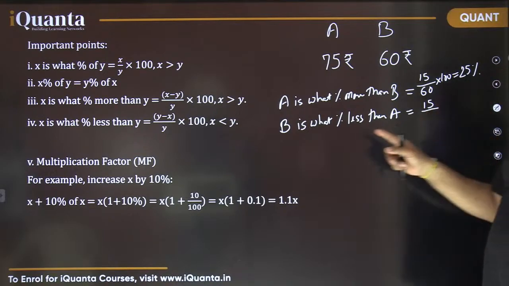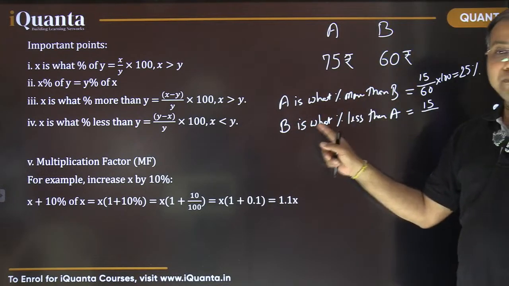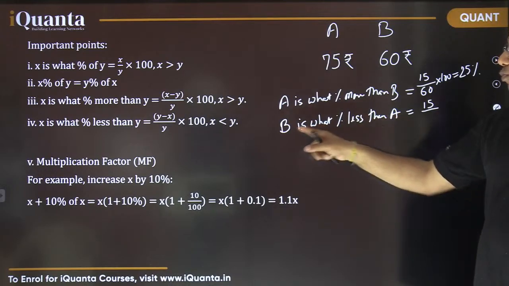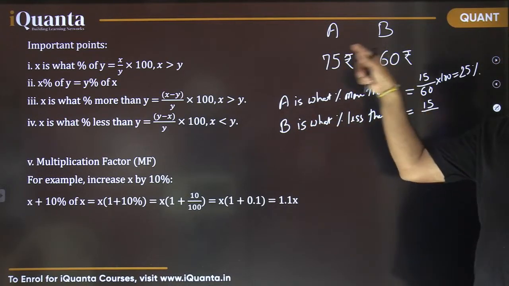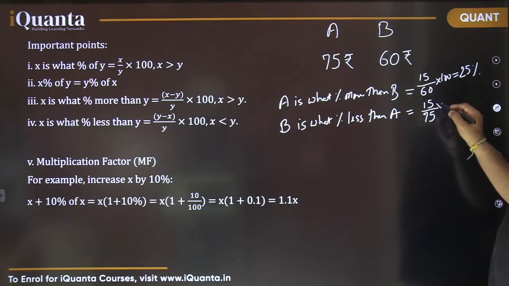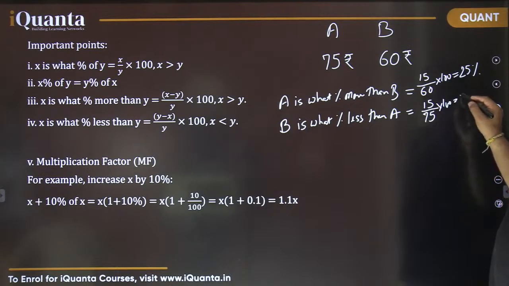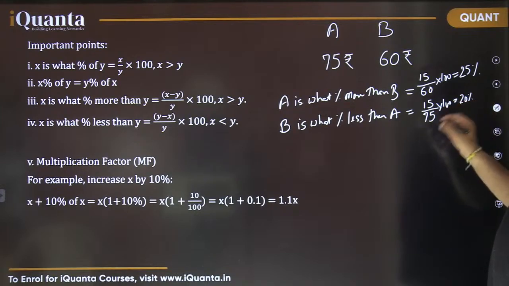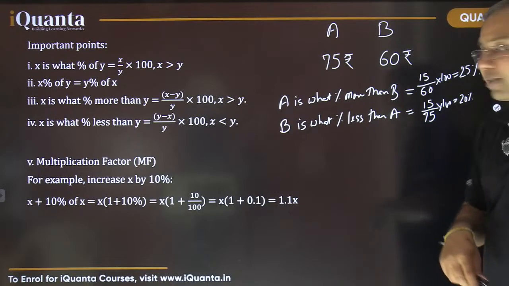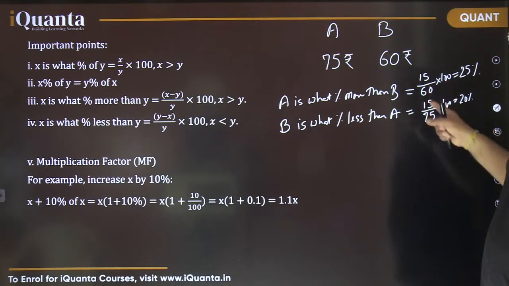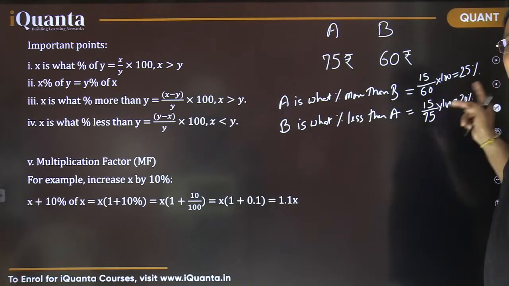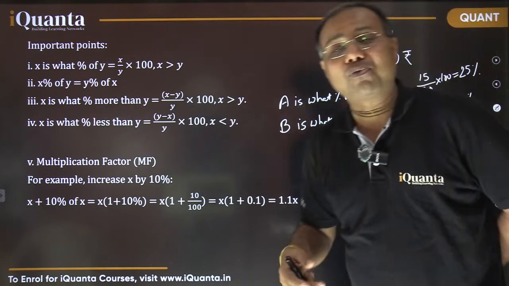In this second case, we are comparing the amount with B with A, right? B is what percent less than A, the amount with A, which is 75. So here 75 will come in the denominator into 100. That will lead to 20%. 15 fives are 75, so 1 by 5 into 100 will give you 20%. ठीक है ना? So the moment you recognize these fractions, 1 by 4 is 25%, 1 by 5 is 20%, that makes your calculations faster.